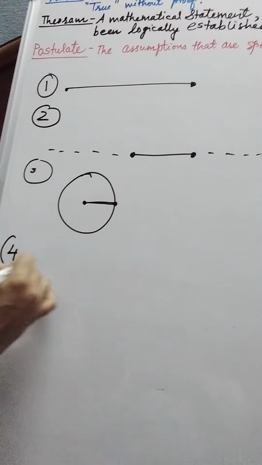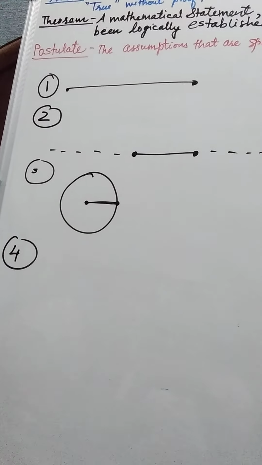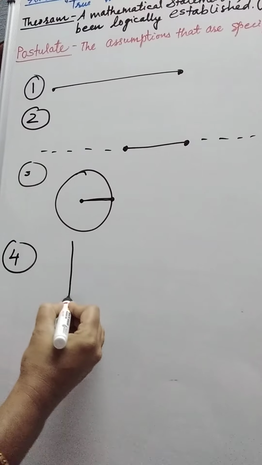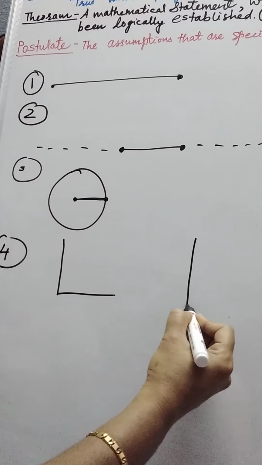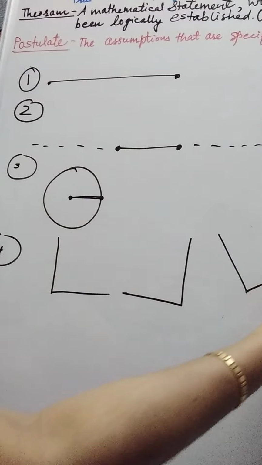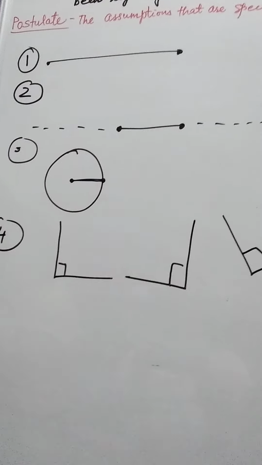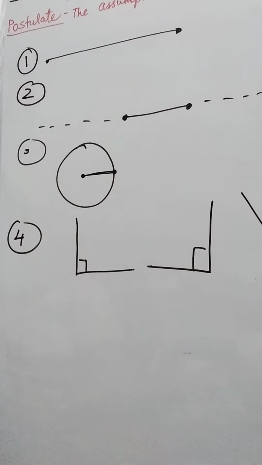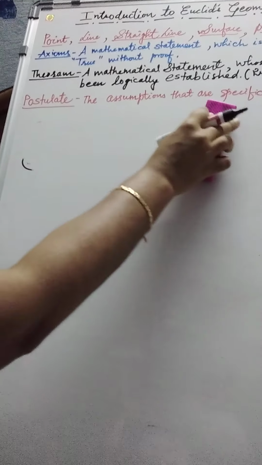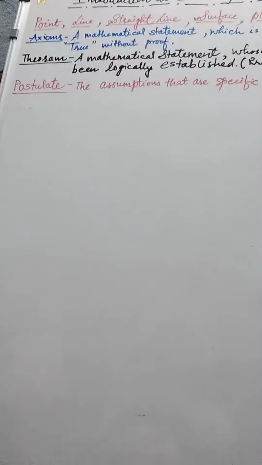Fourth, all right angles are equal to one another. See, if we make a right angle like this or like this or like this, everywhere the measurement will be 90 degrees. So all right angles are equal to one another. The fifth statement of Euclid, that is the fifth postulate, is very important to understand. All of you are supposed to listen to it very carefully. First of all, let me read that statement.